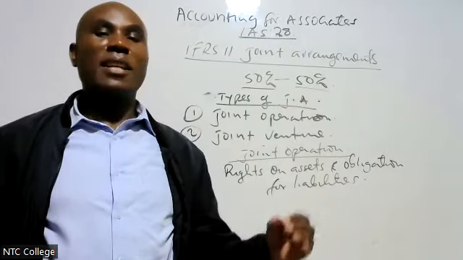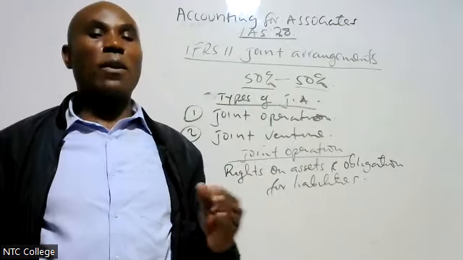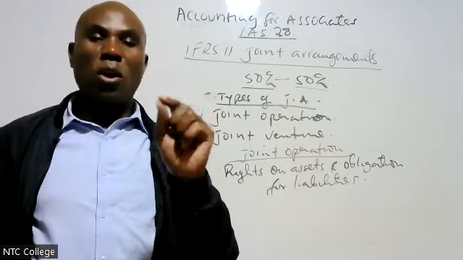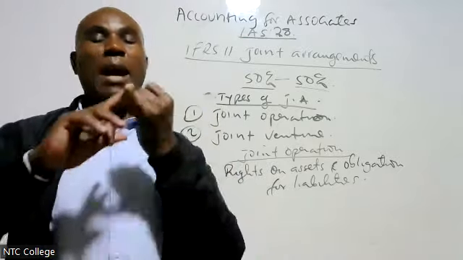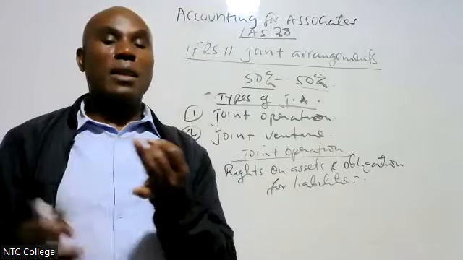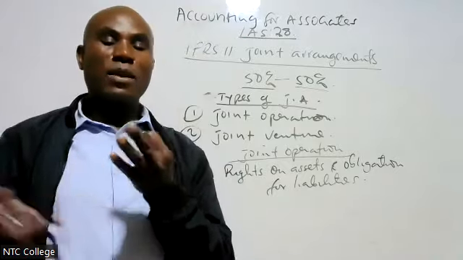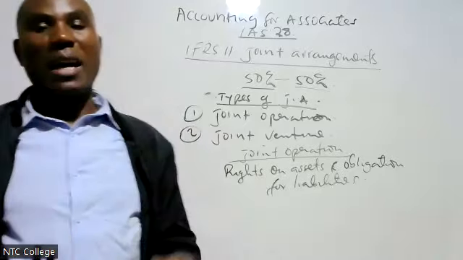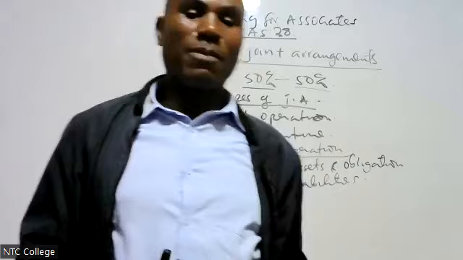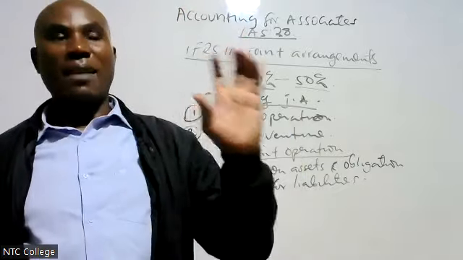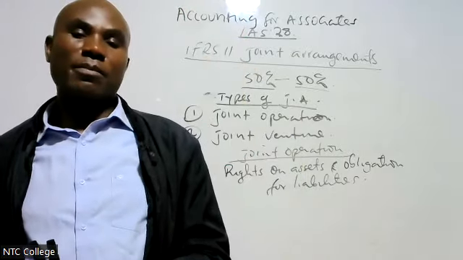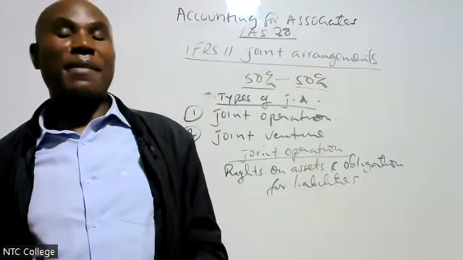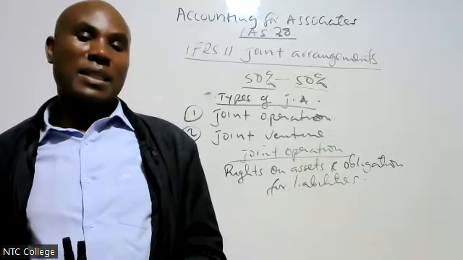The joint operator has the right to number one, assets, number two, liabilities, number three, revenues, number four, expenses. If it is 50%, I have the 50% right. That is joint operation.